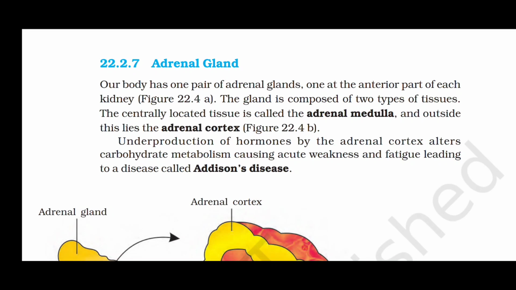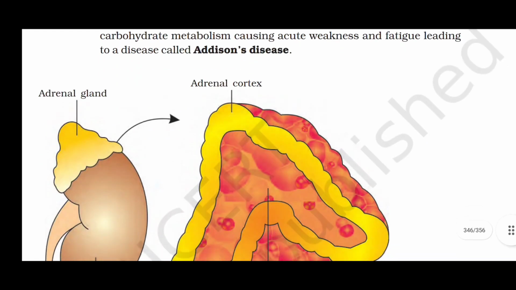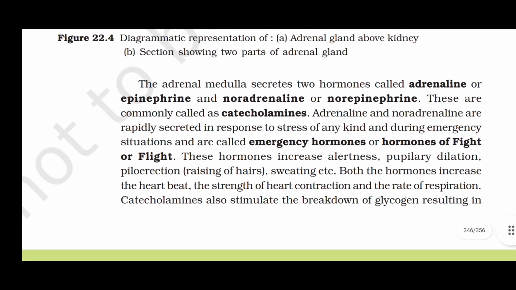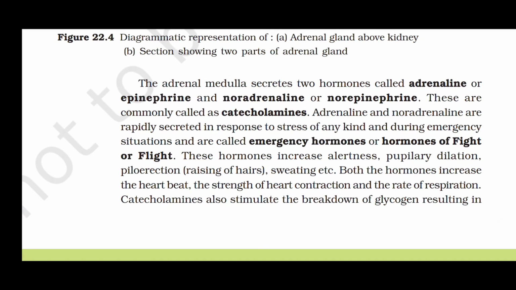Under production of hormones by the adrenal cortex alters carbohydrate metabolism, causing acute weakness and fatigue, leading to a disease called Addison's disease. The adrenal medulla secretes 2 hormones called adrenaline or epinephrine and noradrenaline or norepinephrine. These are commonly called catecholamines.